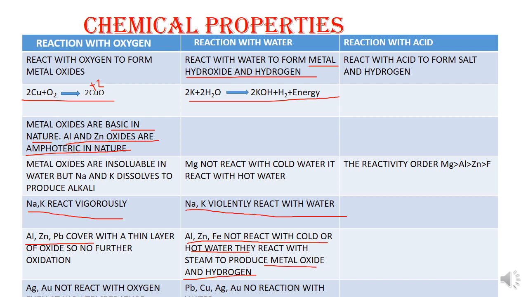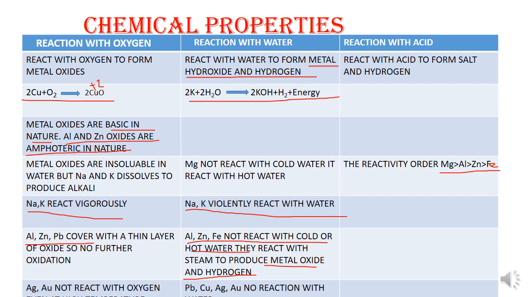Reaction with acid. The metal reacts with acid to form salt and hydrogen. The sodium metal reacts with hydrochloric acid to form sodium chloride and hydrogen. These reactions are very explosive in nature. When we are looking at the reactivity order, magnesium has higher reactivity, then comes aluminium, zinc and then iron.